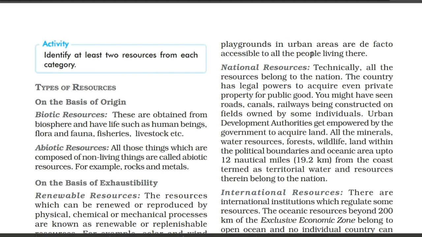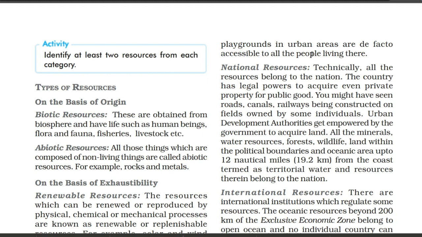Now next we have the third type, which comes under the classification of resources on the basis of ownership. It is national resources. Understand the heading by the words national resources. Resource means, as we very well know, the things which satisfy human needs, and national means related to one country.